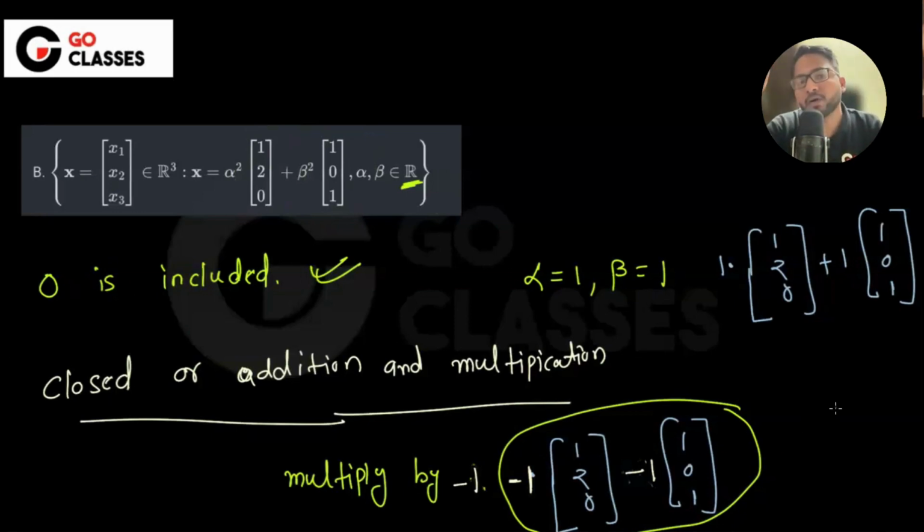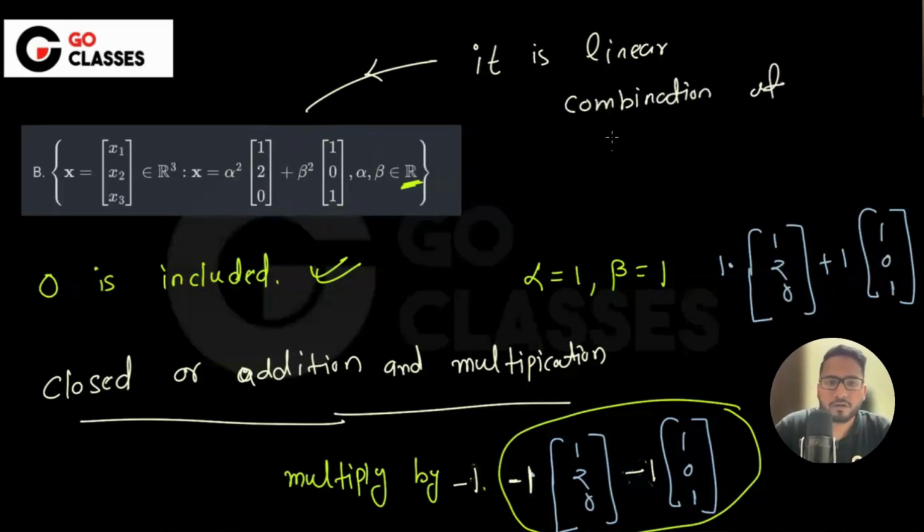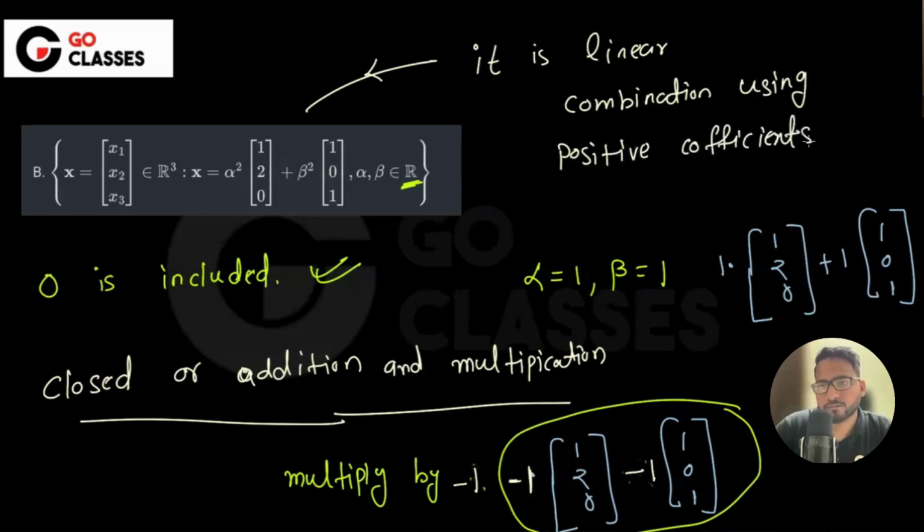If it is not all linear combinations, somewhere there will be a problem.